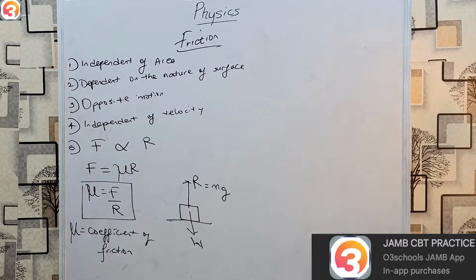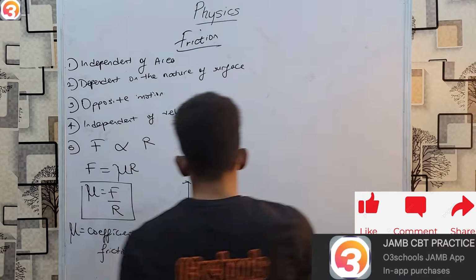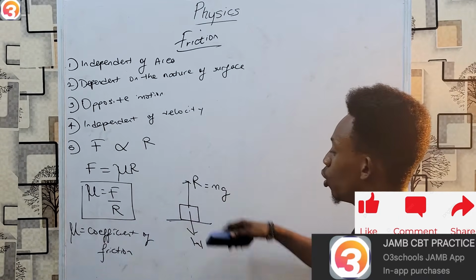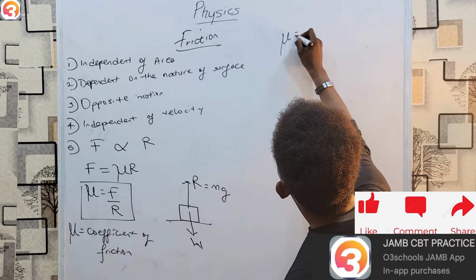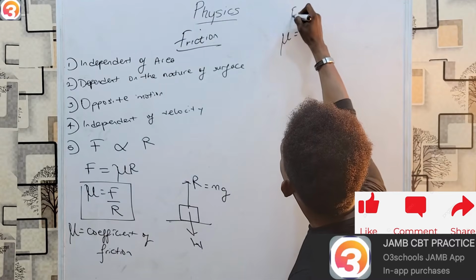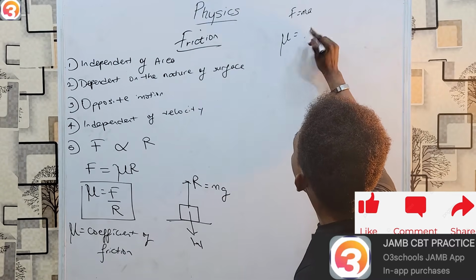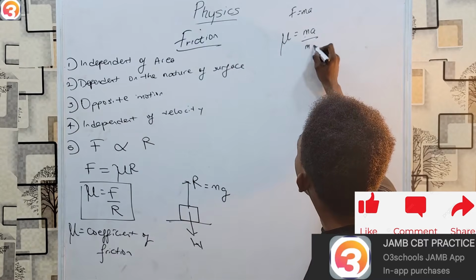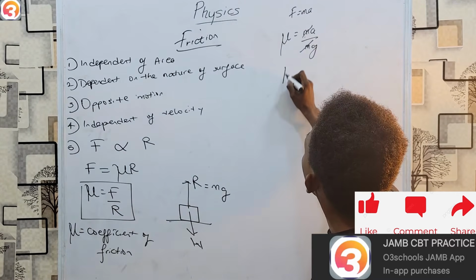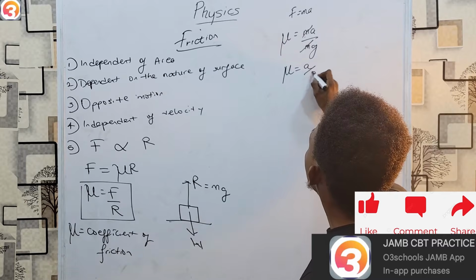And typically, please note, like we have here, the normal reaction is usually equal to your weight. So in some situations, if you recall that F equals ma, you may have ma over normal reaction, which is mg, and they cancel out, mu equals a over g.